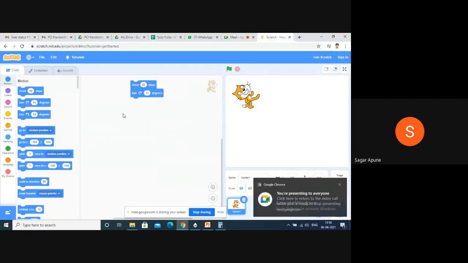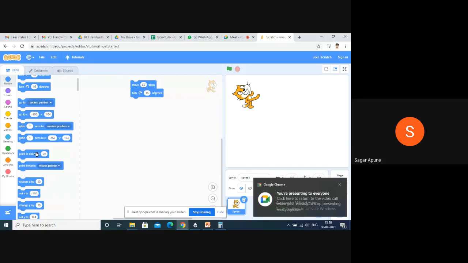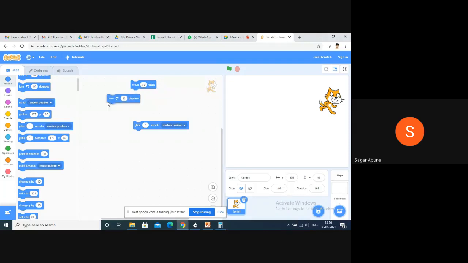Now here there are different motion instructions available. If I use glide, then it glides, right? Move, turn and glide. Here are some instructions.